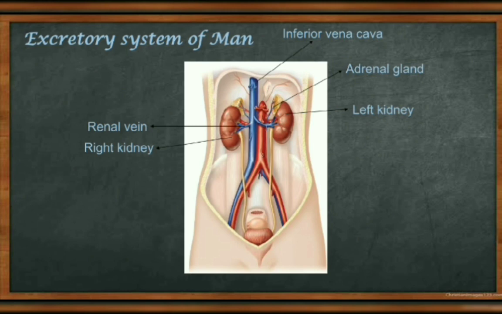Just remember that in a heart diagram, the inferior vena cava is present just below. So deoxygenated blood is collected by the renal vein and goes into the heart with the help of the inferior vena cava. This one is the renal artery. We all know that an artery carries oxygenated blood, so the kidney, being an organ, also requires oxygenated blood.